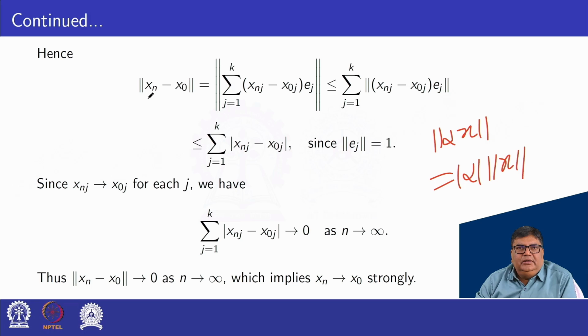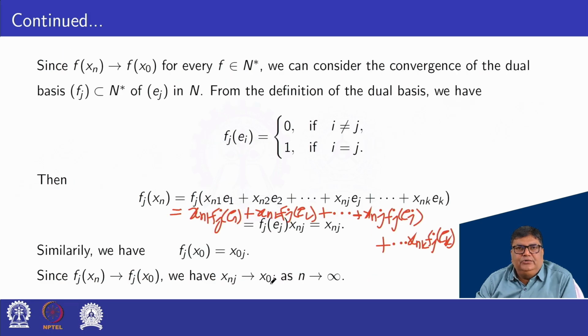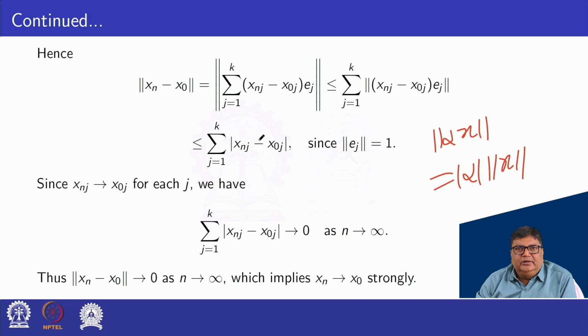Since xnj converges to x0j, this one tends to 0. Here it is less or equal to.